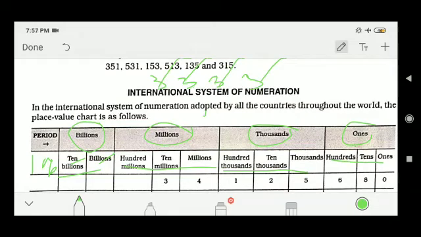So in the ones period what are the 3 houses? 100, 10 and 1s. In the thousands, 1000, 10,000 and 100,000. In the million period, million, 10 million and 100 million. Similarly in the billion period, billion, 10 billion and 100 billion.